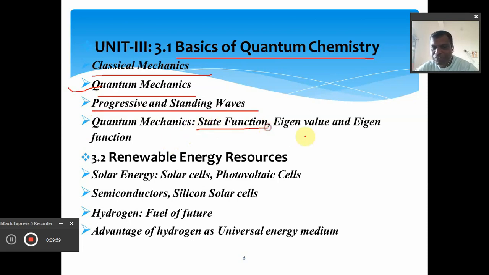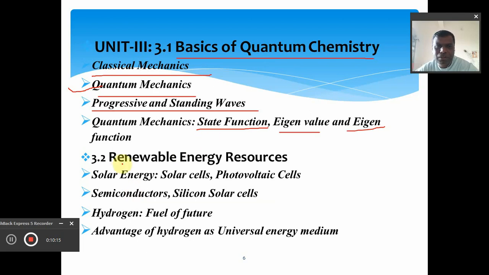With the help of state functions, eigenvalue, and the eigenfunction. So this is the short topic. That's why it is just the basic of the quantum chemistry. That's why it is simply unit number 3 called as basics of quantum chemistry.